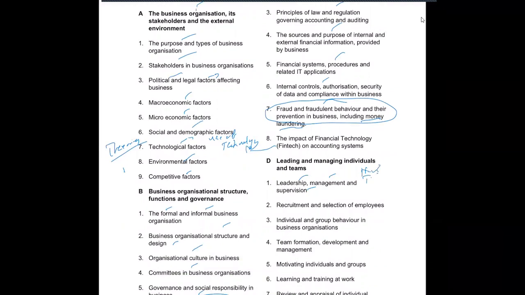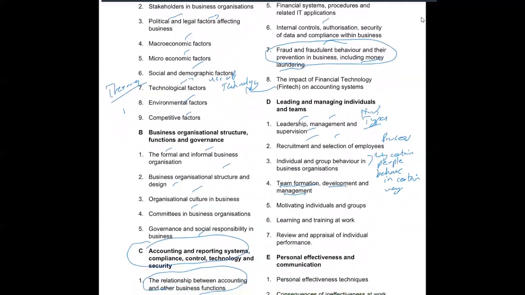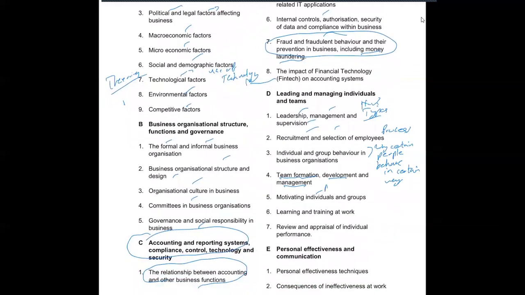Then what types of leadership skills, then the recruitment and selection of employees, the process involved in them, then individual and group behavior, why certain people behave in certain ways, then team formation, development, management, then motivating individuals, how you can motivate them, like appraisals, promotions, then learning and training, on the job training.